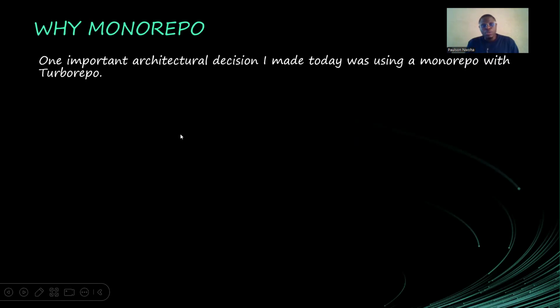Okay, so why monorepo? One important architectural design decision that I made on day one was using a monorepo, and I used Turborepo. Although I do not understand Turborepo too well, I just used it to initialize my program. But I understand what a monorepo is. Because this application is going to contain so many services, instead of having them in different repositories, I just put them in one repo, because there will be a lot of shared packages, so communication will be easy.